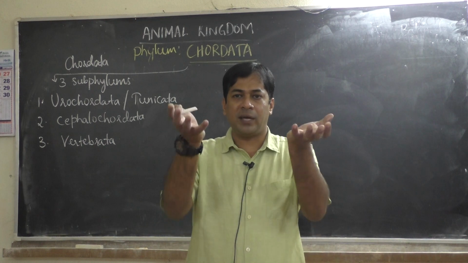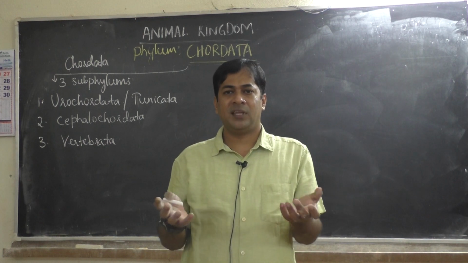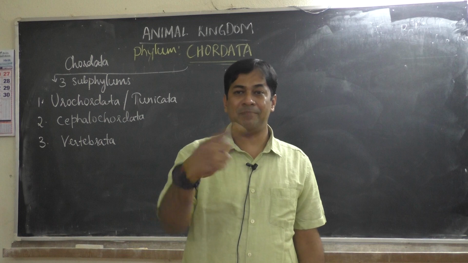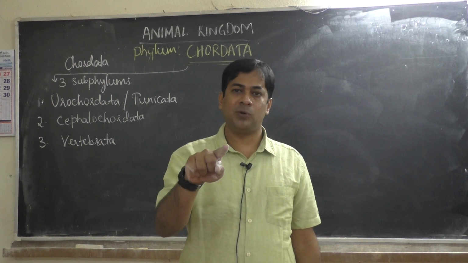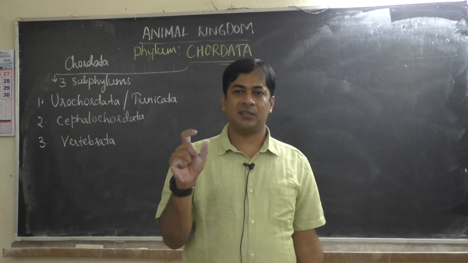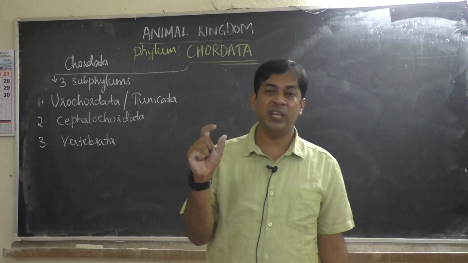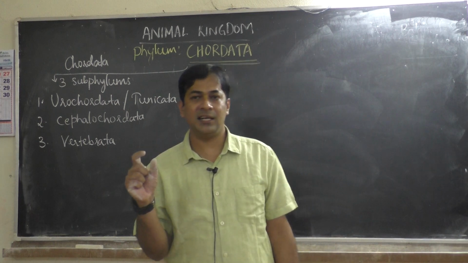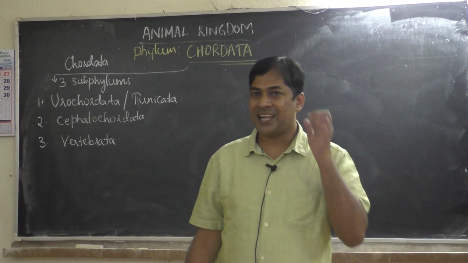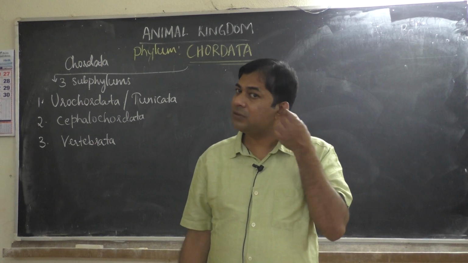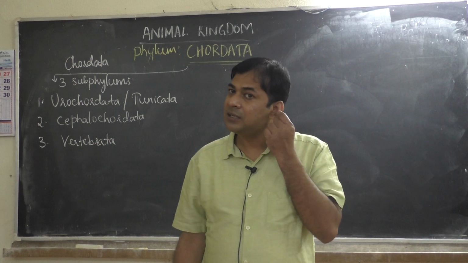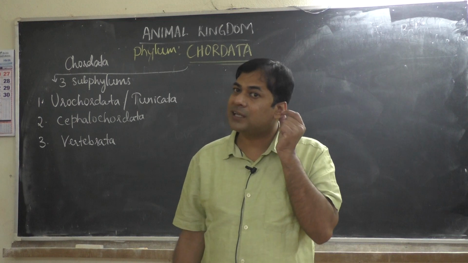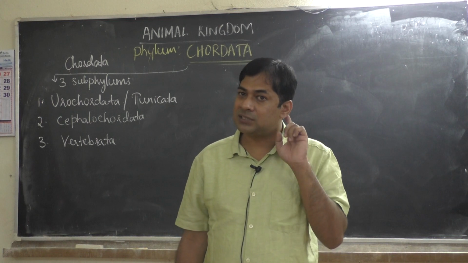Slowly, as we grow by age, the notochord is replaced by either cartilaginous or bony structure. Cartilage means a hard structure which is like bone but not bone. See the earlobes, they look hard, but this is not bone, this is cartilage.